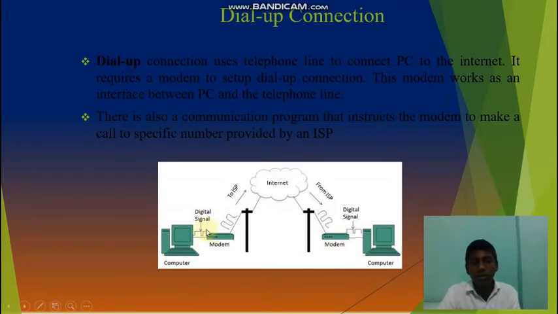The picture illustrates it. First, the digital signal is passed from the computer, the PC, to the modem.